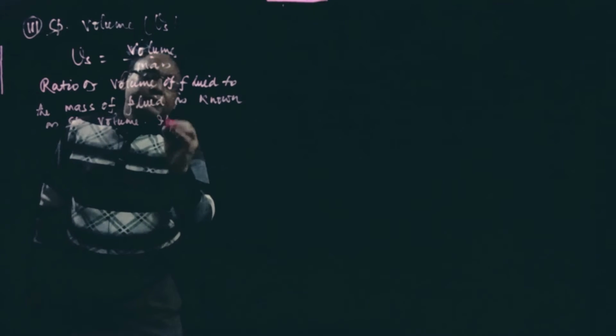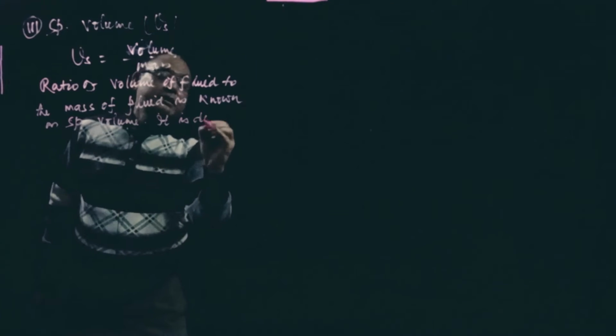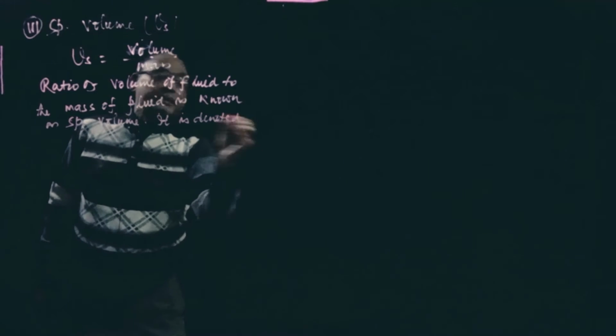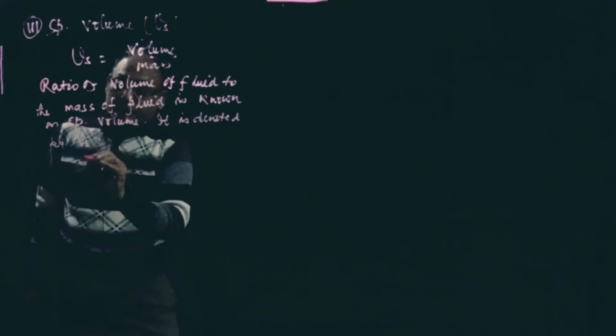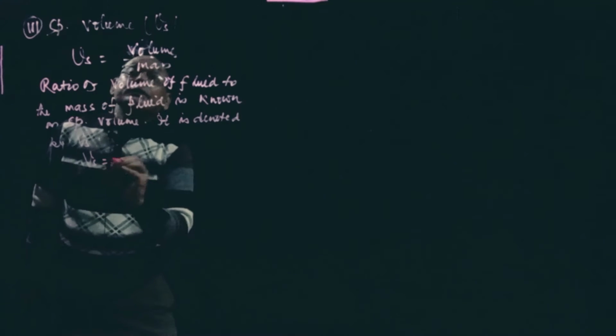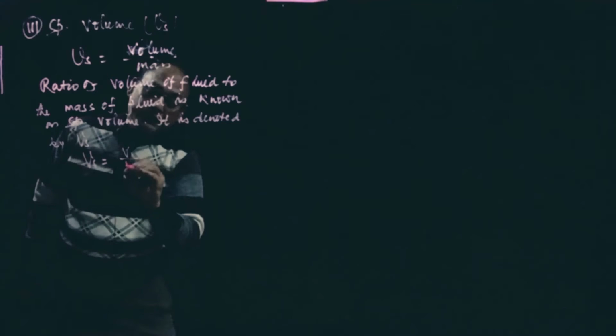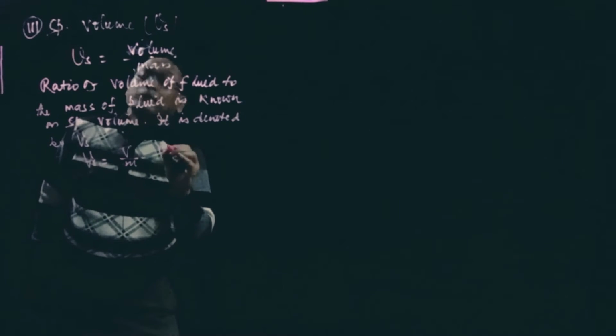It is denoted by Vs. V is volume and s stands for specific. So Vs is equal to volume per unit mass, which is meter cube per kg.